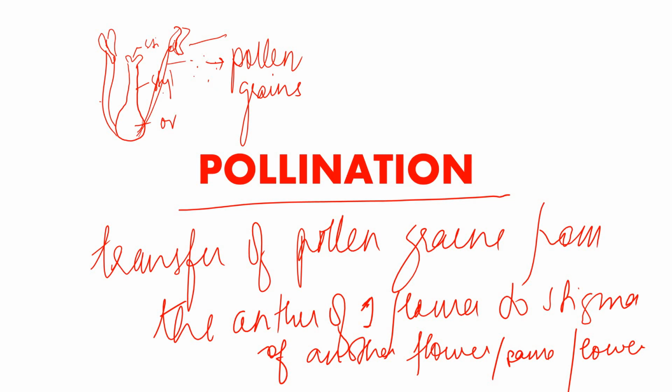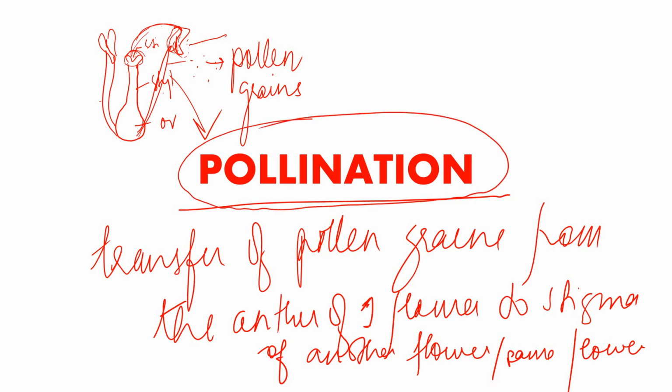When the pollen grains move from this anther, the male part of the flower, to the stigma, which is the female part of the flower, that process is called pollination. So pollination is the transfer of pollen grains from the anther to the stigma.